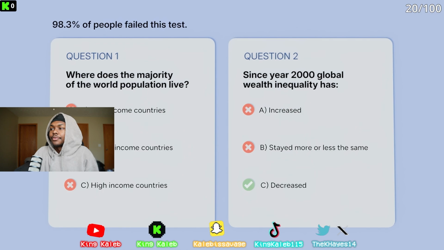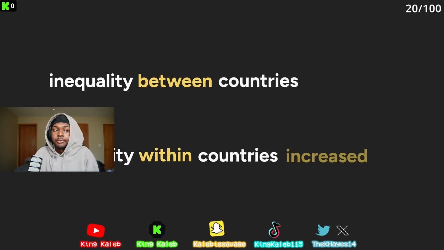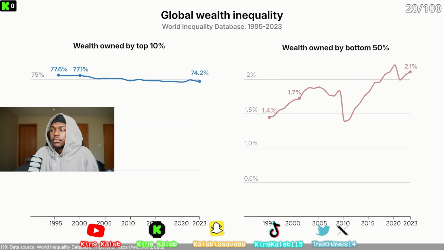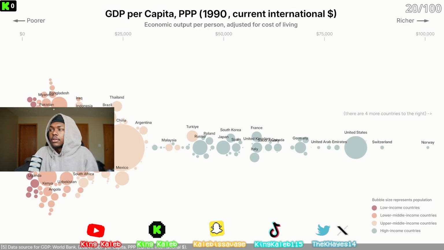But how's that possible? To be very blunt, reducing inequality between Malawi and the UK is much more important than reducing inequality within the UK. Although inequality within countries went up in many regions, the inequality between countries has gone down. The global top 10% now owns 74% of the wealth, which is less than before. And the bottom 50% own 2.1% of the wealth, which is not much, but still higher than in 2000. That's insane. Developing countries are catching up.